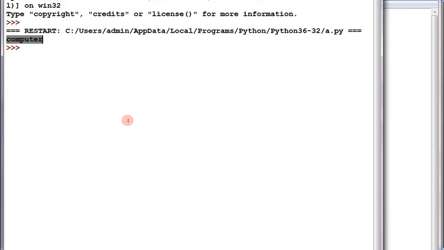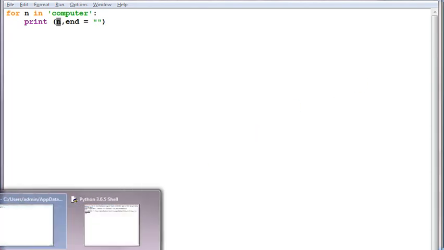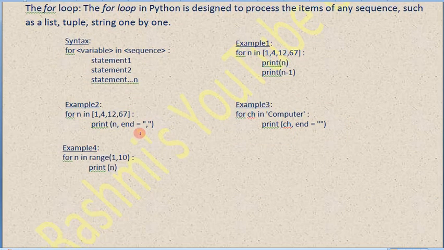It is coming as it is. The value we kept here as computer in n, now we are printing the value of n. Every time it is printing a character, COMPUTER. So this is how a string can be handled using a for loop in Python. Next example is given with the word range. What if we want to print a series of numbers, from 1 to 10?